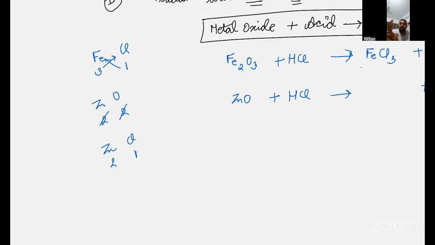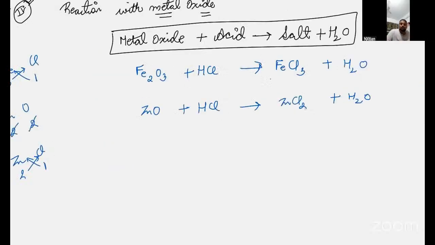I will send you the worksheet, the chart of valency in the group. Please read that. Please learn that. Yes, sir, I learned it. So it will become ZnCl3. We got the salt. Did you understand? Good. Write it down quickly.